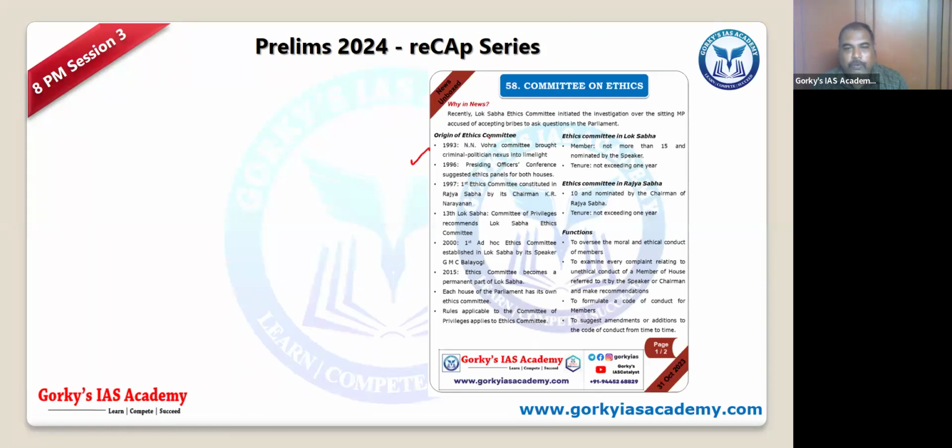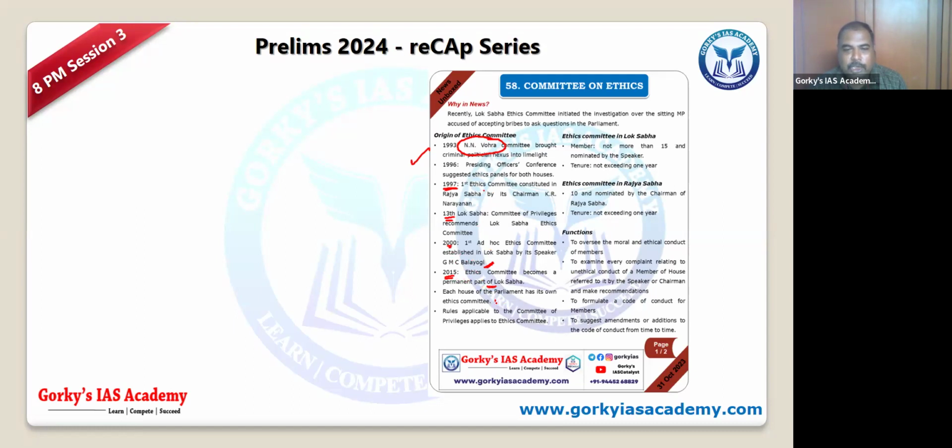Which committee came up with the idea of the ethics committee? The first ethics committee was put in Rajya Sabha by K.R. Narayanan. In Lok Sabha, the 13th Lok Sabha had it, the committee of privileges recommended it, and the ad hoc ethics committee was set up by Palayogi. In 2015, the ethics committee became a permanent part of Lok Sabha. Remember that. Since 1997, the ethics committee has been a part of Rajya Sabha, whereas since 2015 a permanent ethics committee is present in Lok Sabha. But the first one was there 24 years before.